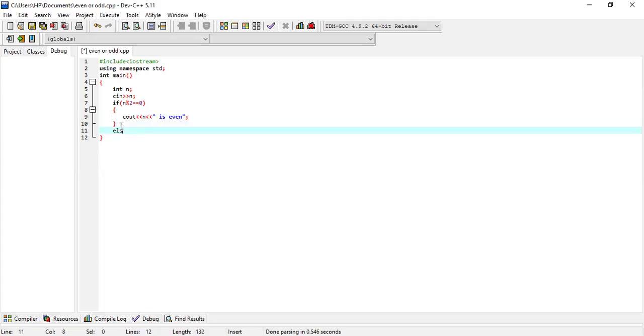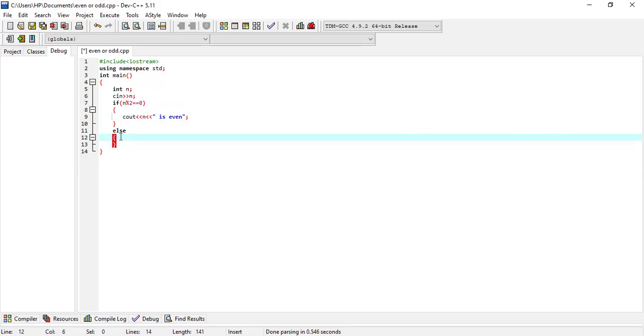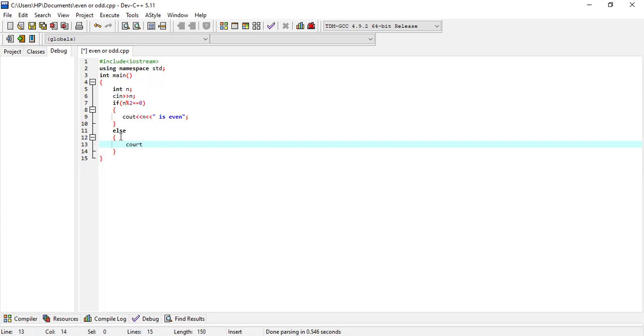Now else, cout n is odd. Return statement, return 0.